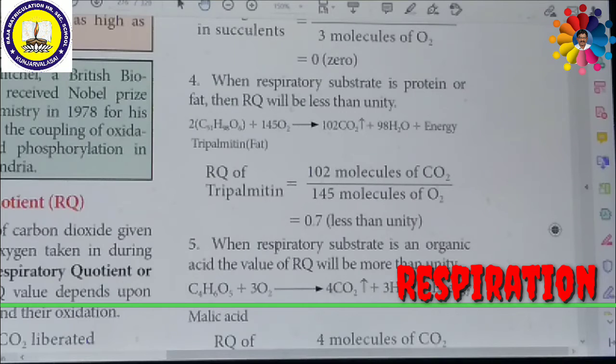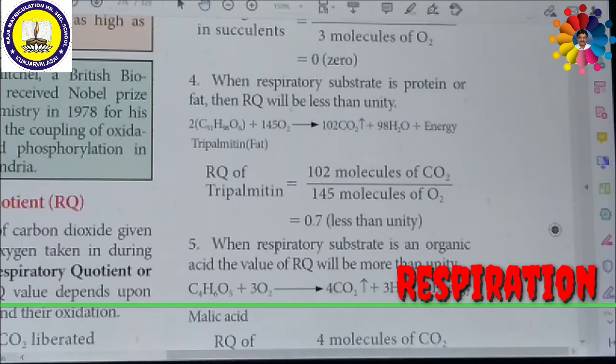Here the respiratory quotient is 102 molecules of carbon dioxide evolved by 145 molecules of oxygen consumed, which is equal to 0.7. The value is less than 1, that is, less than unity.